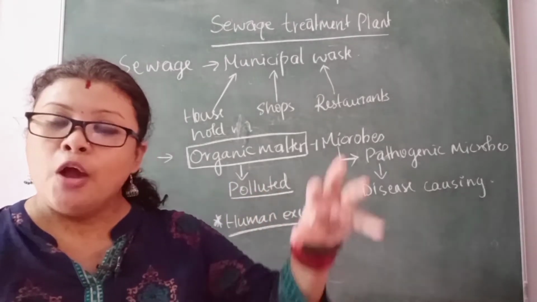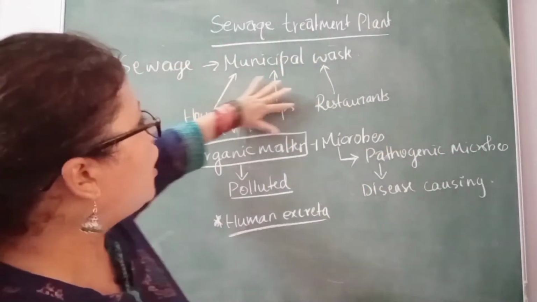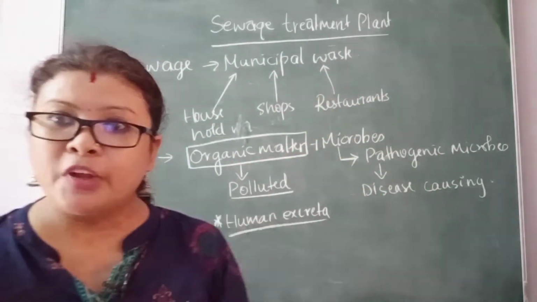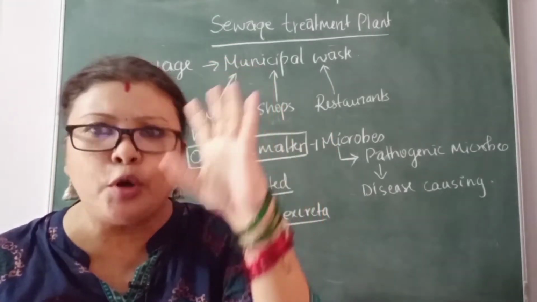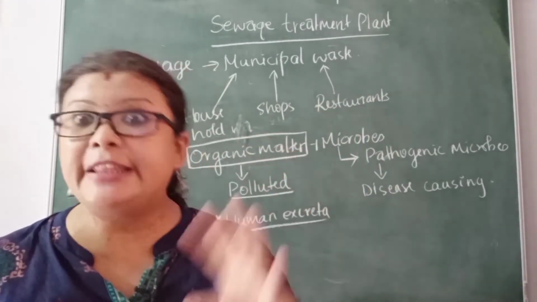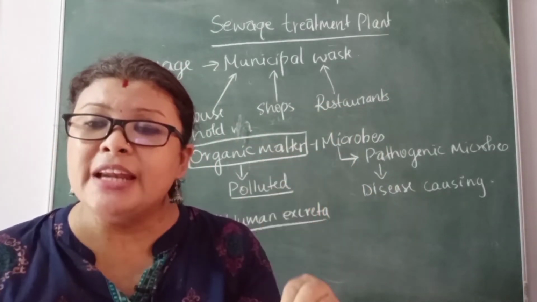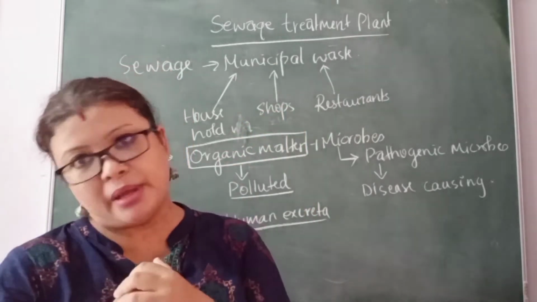Now, whatever waste is collected from all these areas contains highly polluted chemicals, all sorts of waste, excreta, everything. We have to get rid of them. We cannot keep them at home.